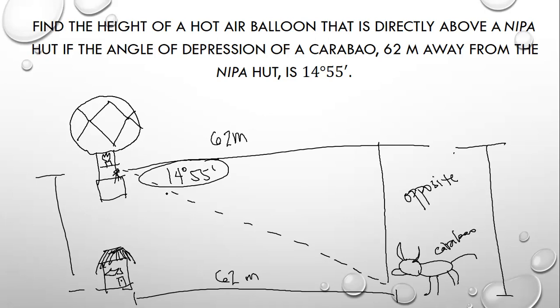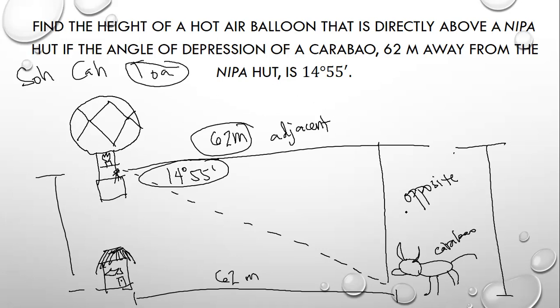From the angle of inclination, ano naman to? This is the adjacent. So as you can see, from the SOHCAHTOA, we can say na ang kailangan natin gamitin dyan is the tangent. Why? Because ang kailangan natin hanapin is the opposite and ang isang given is adjacent. So opposite over adjacent. So we have tangent 14 degrees 55 minutes is equal to the opposite over 62 meters.